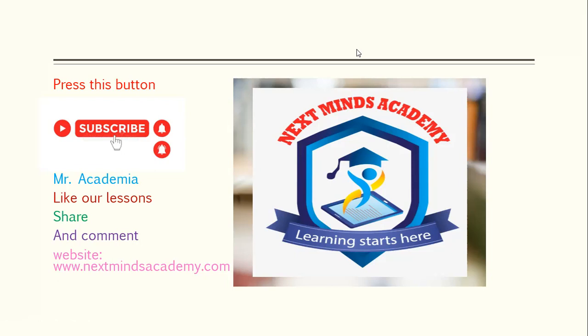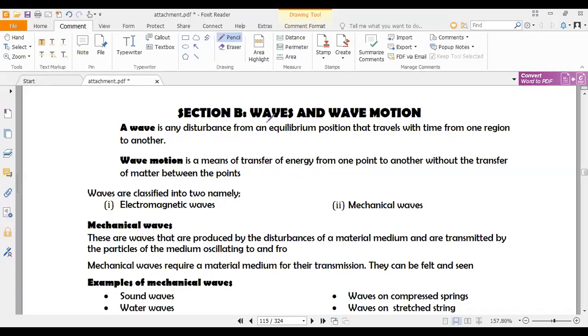So we are going to start by looking at waves in our A-level series. So we shall look at waves and wave motion. If you are to define a wave, the wave is defined as a disturbance from equilibrium position, which travels with time from one region to another. Of course, the word equilibrium and the words disturbance, traveling with time from one region to another, are the keywords in the definition of the wave.